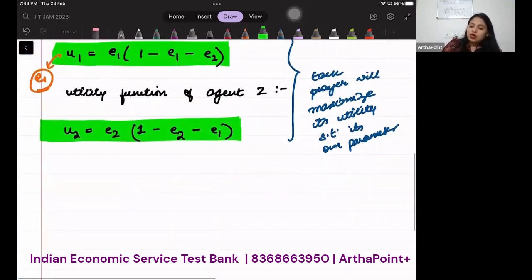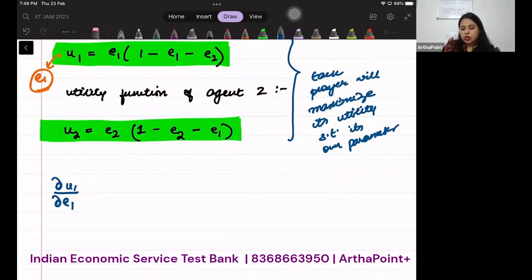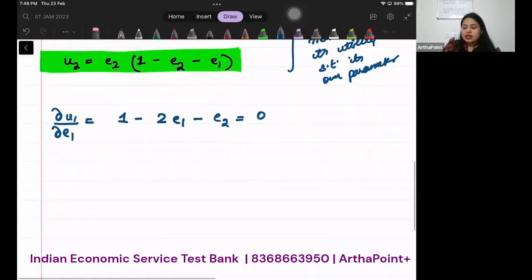So when you differentiate the utility function of agent 1, it will be with respect to E1. You can open this up, it becomes E1 minus E1 square minus E1 E2. Hold E2 constant. So what will you get? 1 minus 2E1 minus E2 is equal to 0. So you will get 2E1 plus E2 is equal to 1.